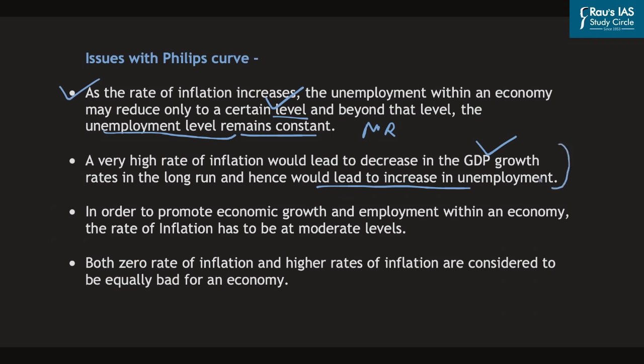Now, such a scenario was witnessed in the US economy during 1970s when there was high rate of inflation which resulted in economic stagnation in the long run. And as such, there was higher unemployment rate in the United States of America that was witnessed during the 1970s.